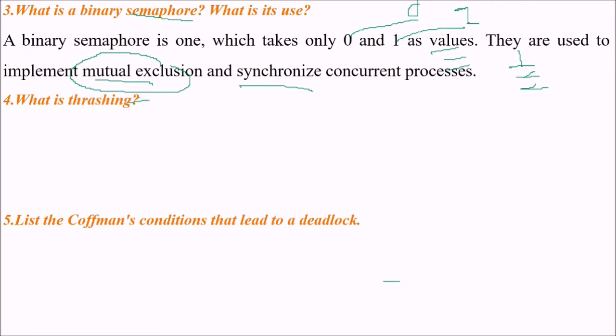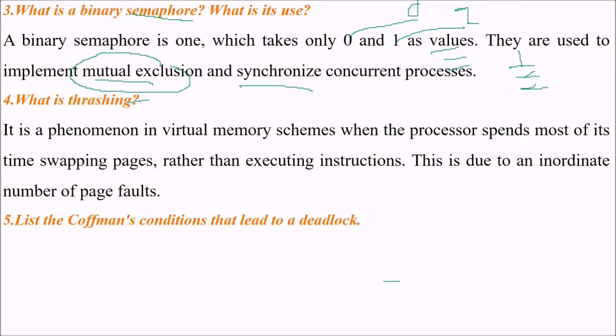What is thrashing? Thrashing is a phenomenon in virtual memory schemes when the processor spends most of its time swapping pages rather than actually executing instructions. This is due to an inordinate number of page faults.